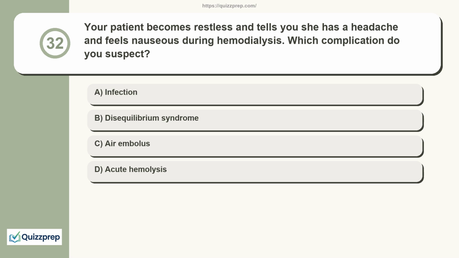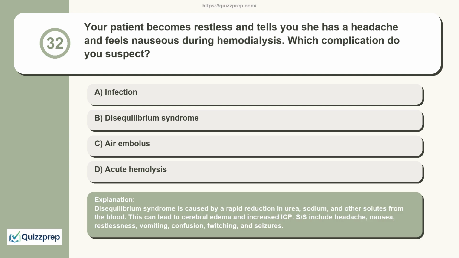Question 32. Your patient becomes restless and tells you she has a headache and feels nauseous during hemodialysis. Which complication do you suspect? Infection, disequilibrium syndrome, air embolus, acute hemolysis. Disequilibrium syndrome is caused by a rapid reduction in urea, sodium, and other solutes from the blood. This can lead to cerebral edema and increased ICP. S/S include headache, nausea, restlessness, vomiting, confusion, twitching, and seizures.